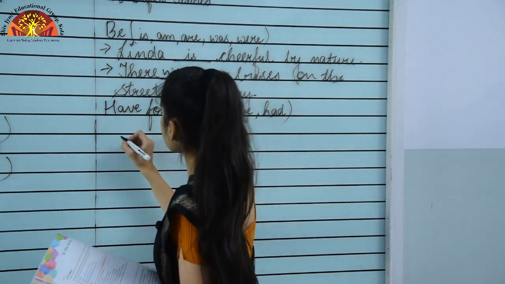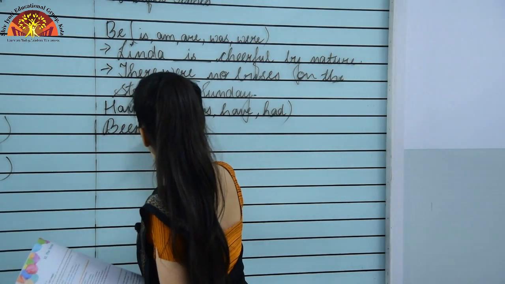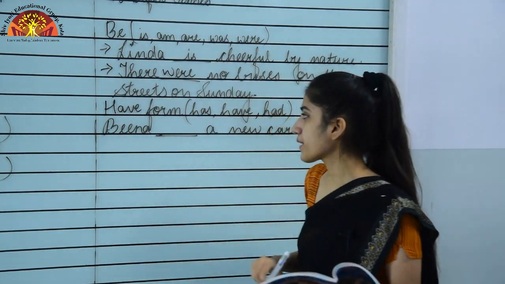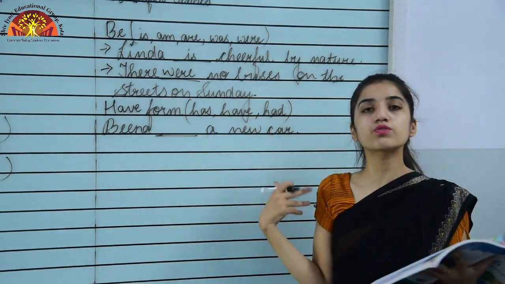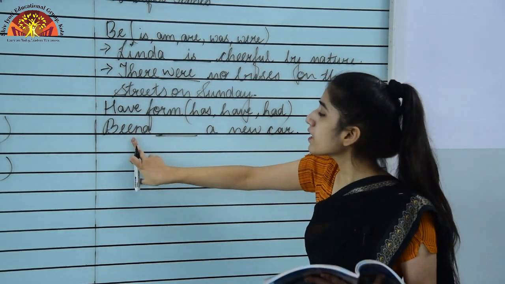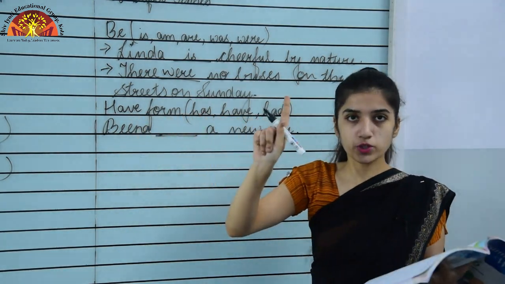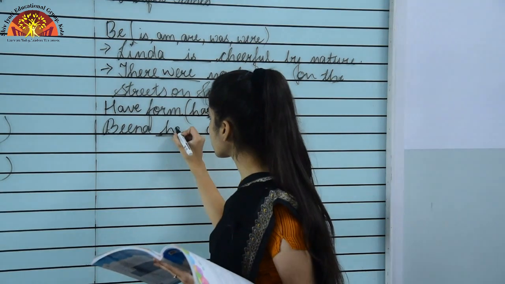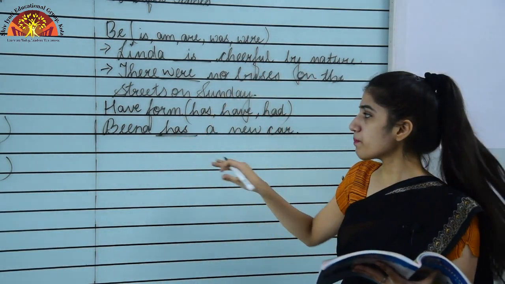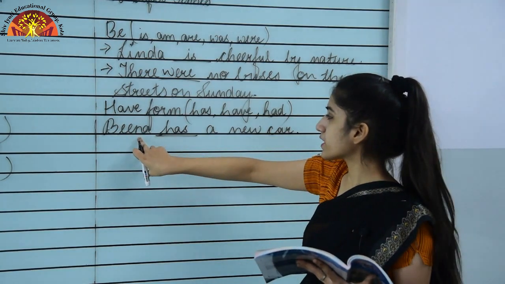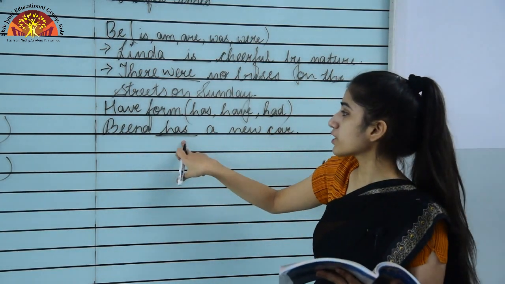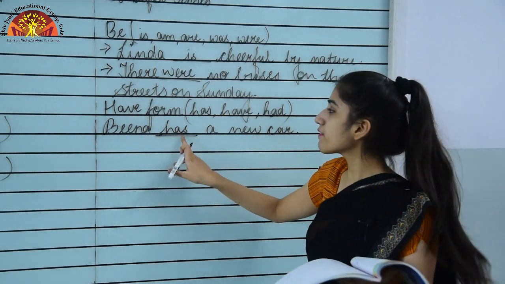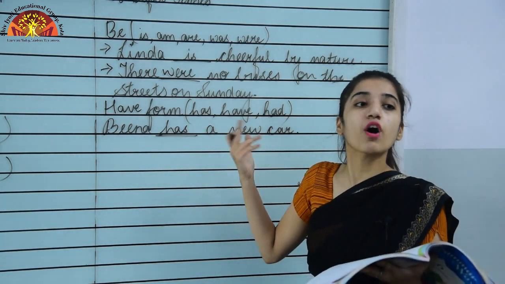Okay, now I am taking one example from your book itself. That is, if I say, Dina dash a new car. Okay, so these have forms are used to show the possession of something, right? So here we are talking about what? One subject only. So what we will use? Has or have. What will come? We will use has because the subject is what? Singular. Okay, if in place of Dina we have written they, then we have changed the subject to have because the subject is made plural now. That is why we will be using have in place of has.